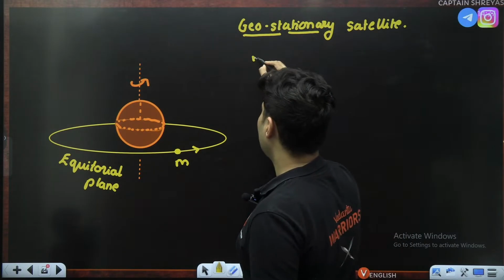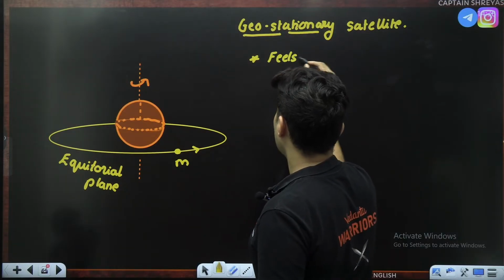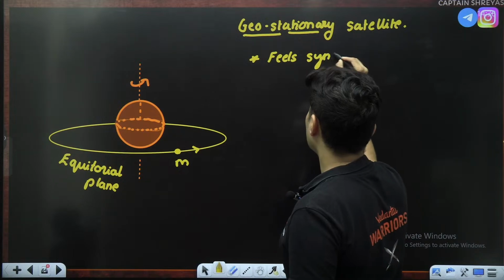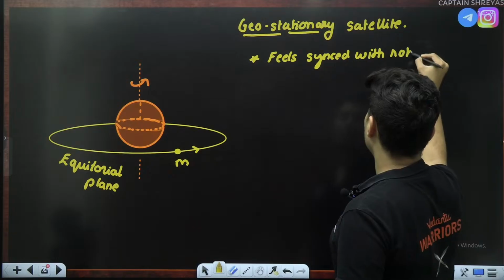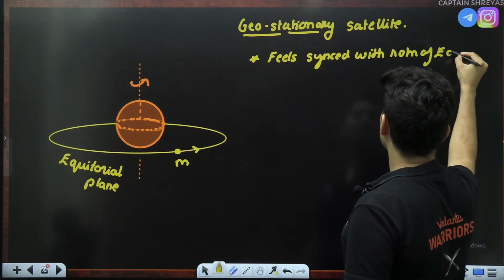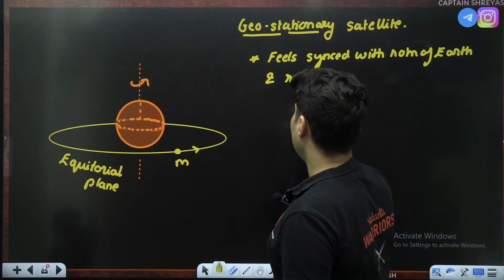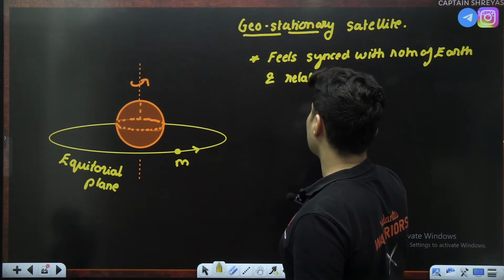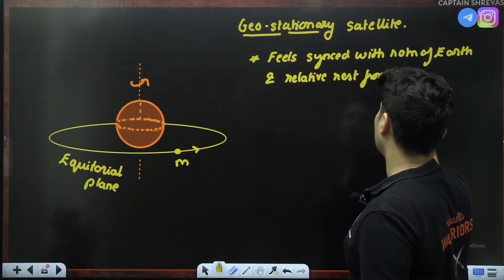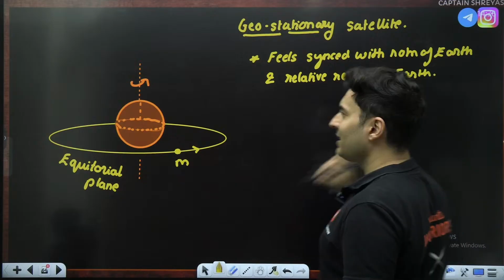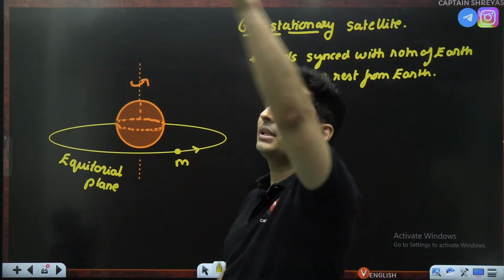So the speciality of that is it feels synced with the rotation of the earth and at relative rest from the surface. At a relative rest from the earth's surface. So if you always see it in the sky, it will always be there. It will never be like it is going here, then here, then here.